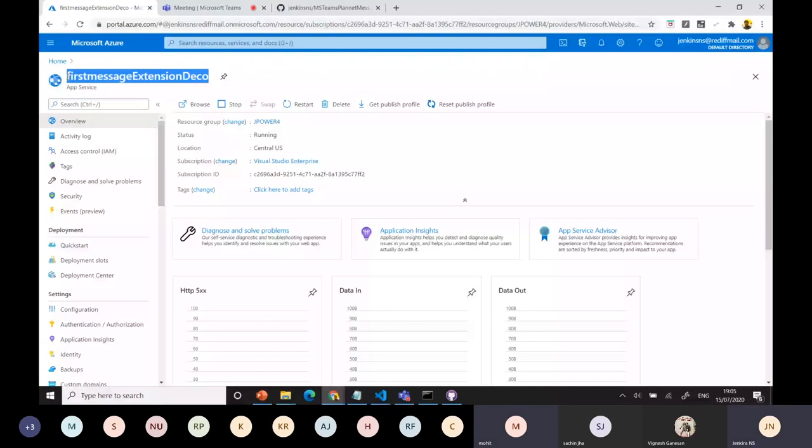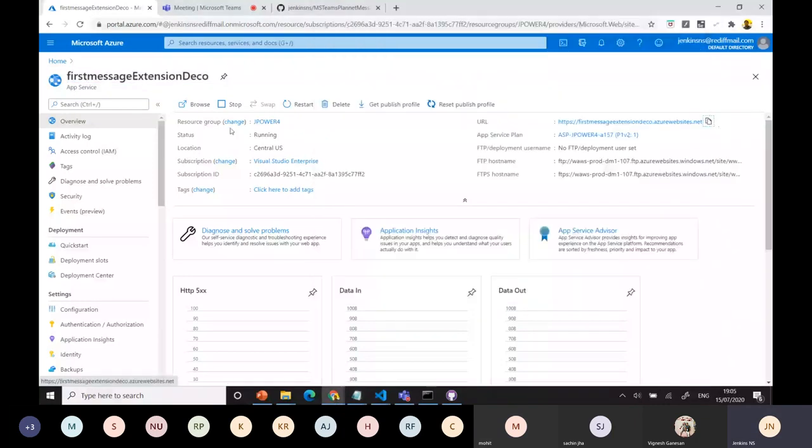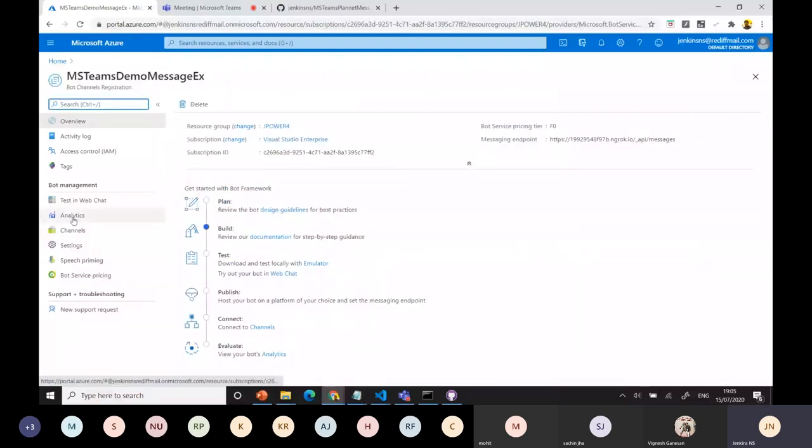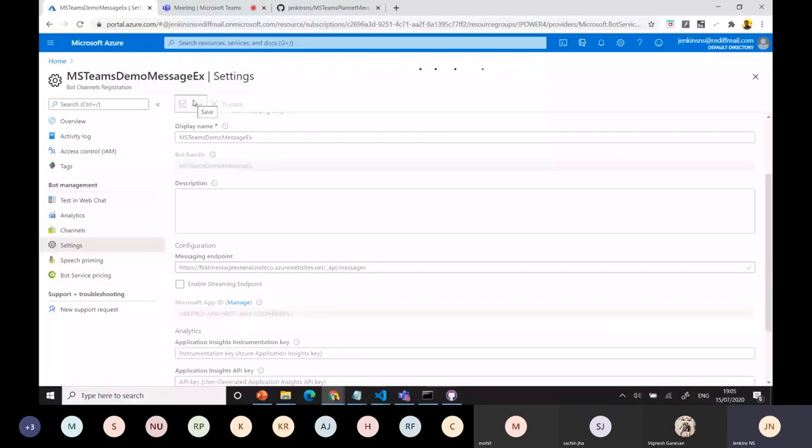We have the Azure website, right? Now we have this one. You can see the URL here. You can copy that URL. Then we go back to our message extension where you are working. Just go to the settings part. Already we're using ngrok, right? Remove that first. You can make it your permanent URL. We said ngrok was only used for testing purposes. We can save that.